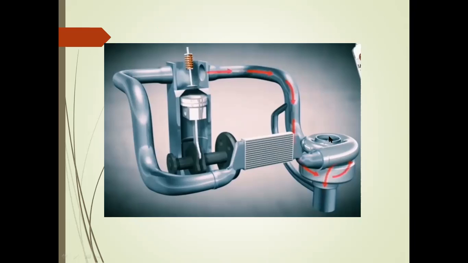From that, the shaft connected to the compressor rotates. The compressor sucks in the atmospheric air, and the low pressure air is compressed to deliver high pressure air. That high pressure air goes to the intercooler. As I told you, the intercooler is a heat exchanger that cools the air. After that the air goes to the inlet manifold.